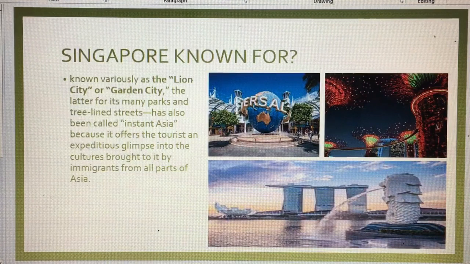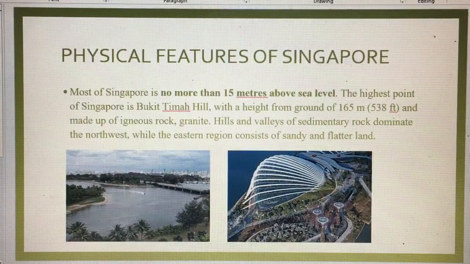Singapore is known variously as the Lion City or the Garden City, the latter for its many parks and tree-lined streets. It has also been called Instant Asia because it offers the tourist an expeditious glimpse into the culture brought to it by immigrants from all parts of Asia. Let's go to its physical features.